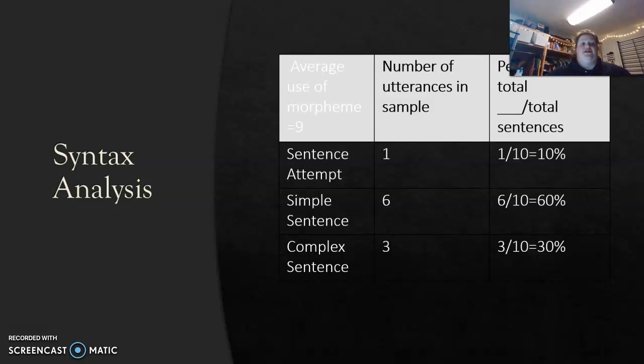First we're going to start with the syntax analysis. I calculated the average use of morphemes, and Trump's was about 9. He did one sentence attempt in the 10 total sentences that I analyzed, which is 10%. Simple sentences were 6 out of 10, which is 60%, and that was the majority for him. The complex sentences were 3, that's 30%.